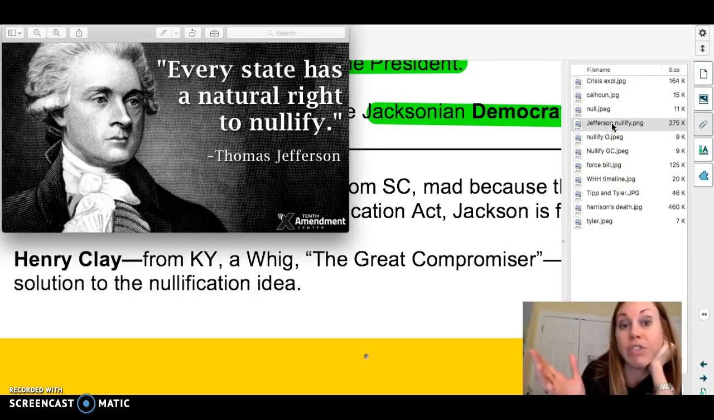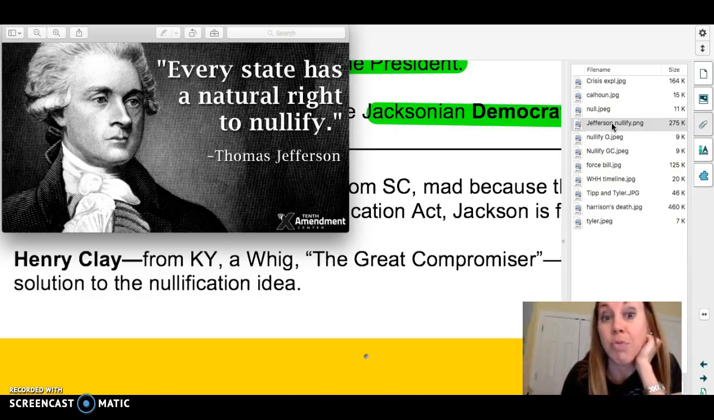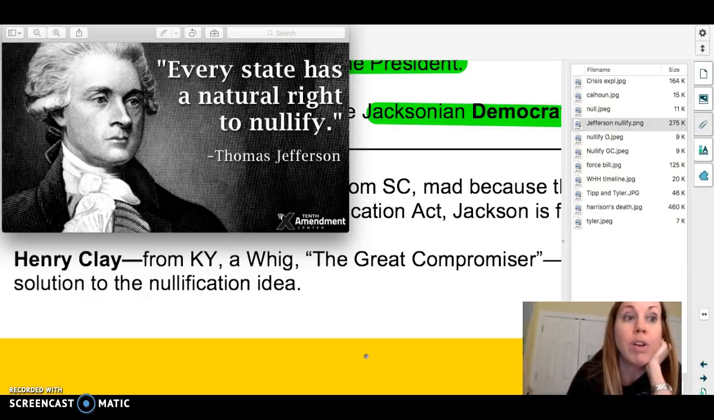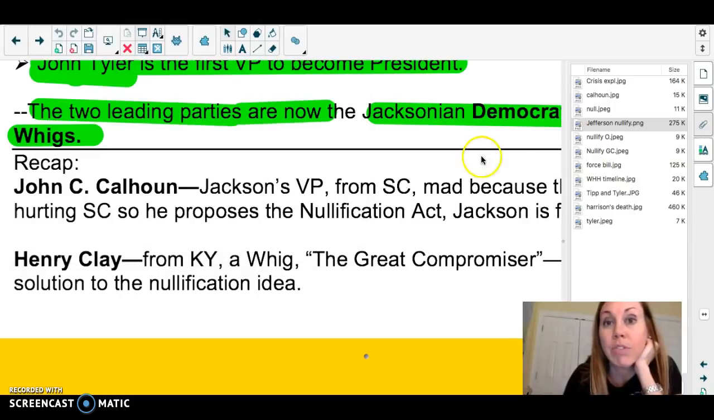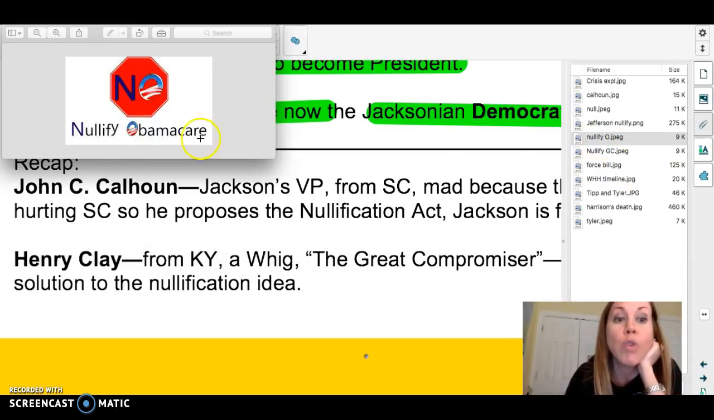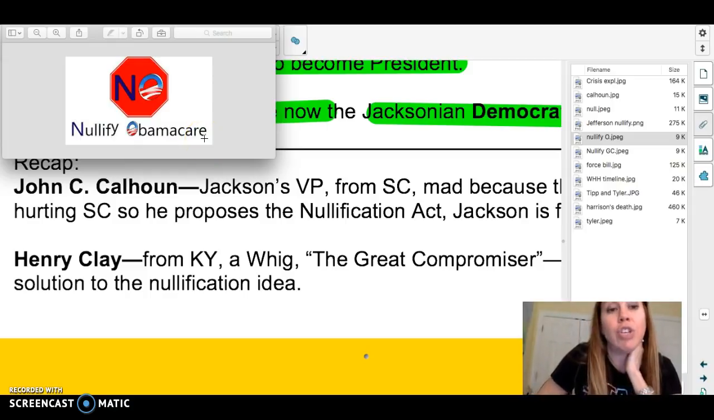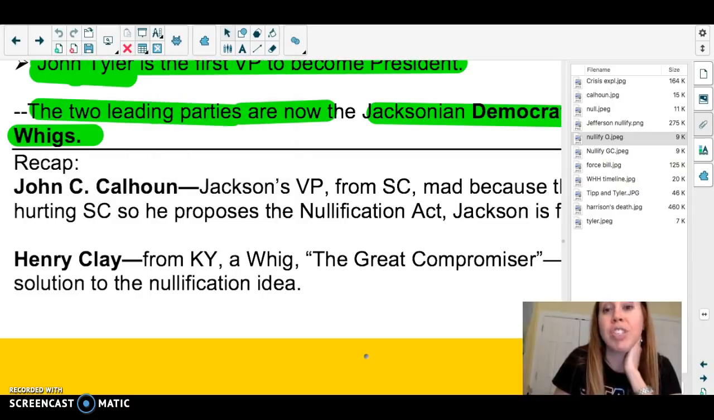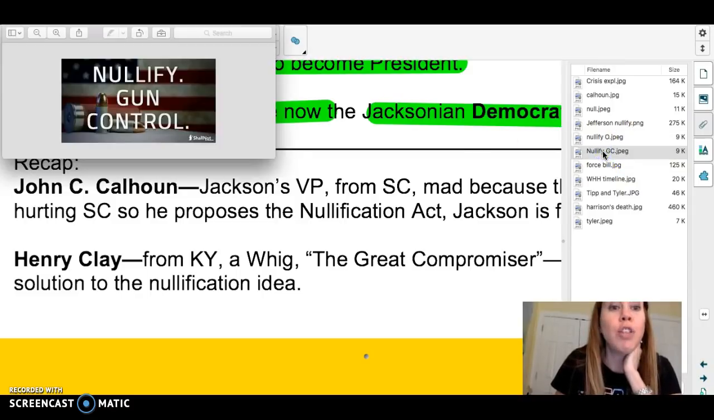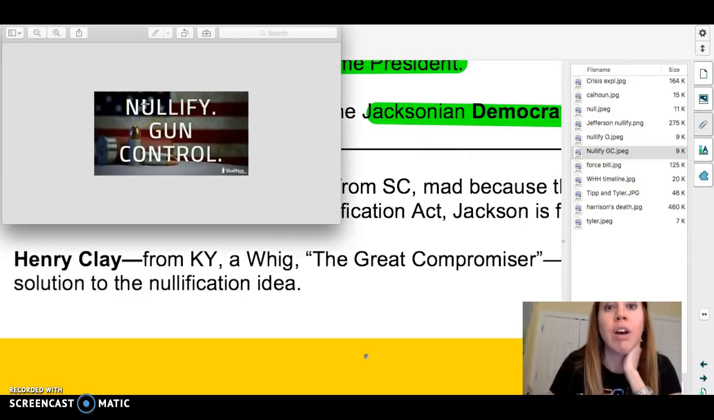Jefferson on nullification. Thomas Jefferson said every state has the right to nullify. But he would have said that. Remember, he was a states' rights supporter. All right, another one, nullify Obamacare. I wanted to show you this is a more recent example of nullification where people said we should get rid of Obamacare per state. Here's another one, nullify gun control. Get rid of gun control laws so folks can have semi-automatic weapons or whatever they want to have.